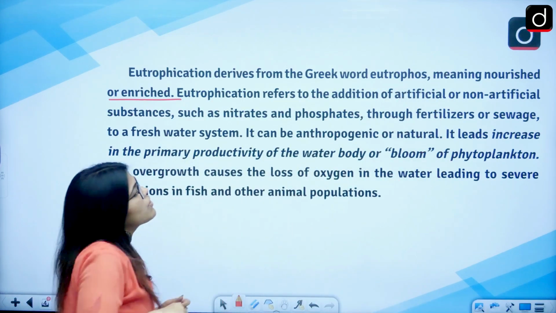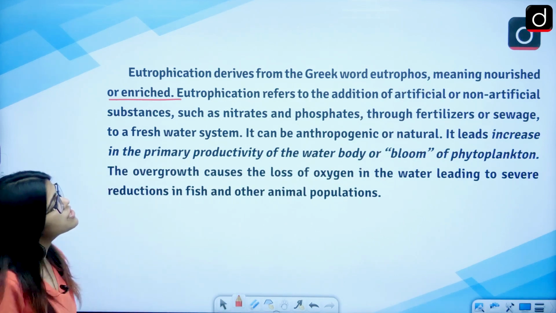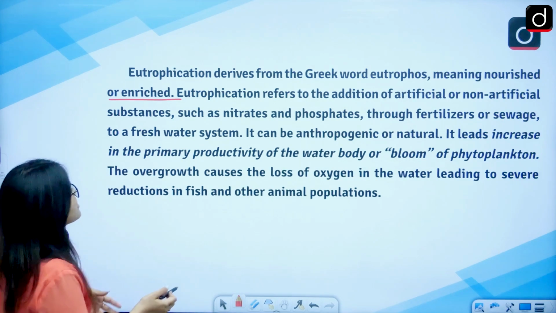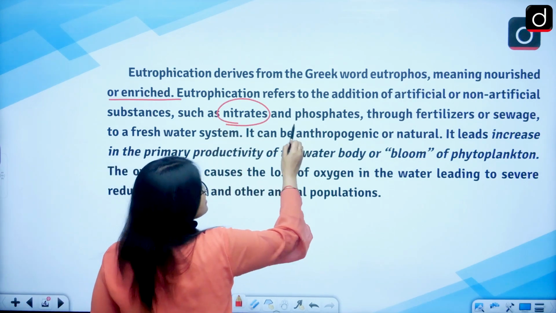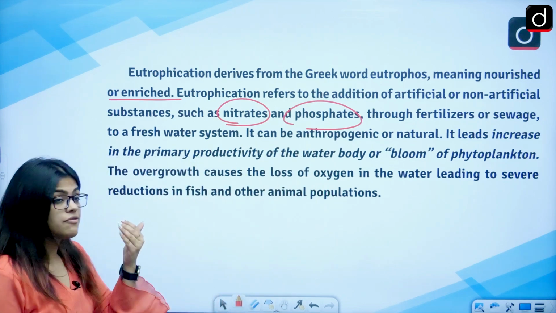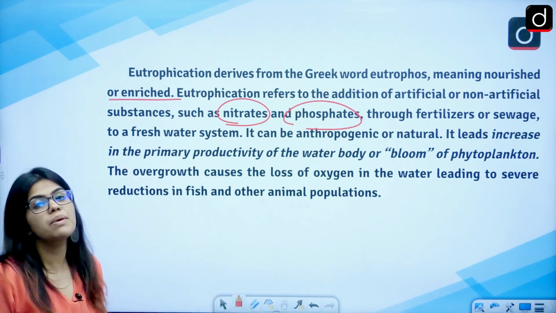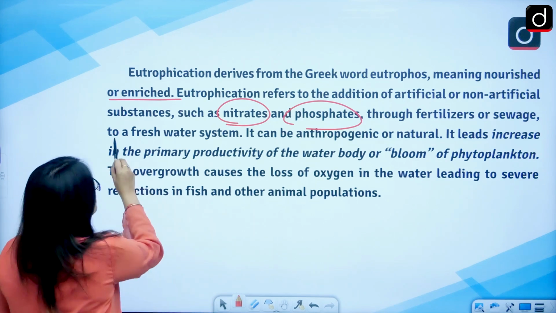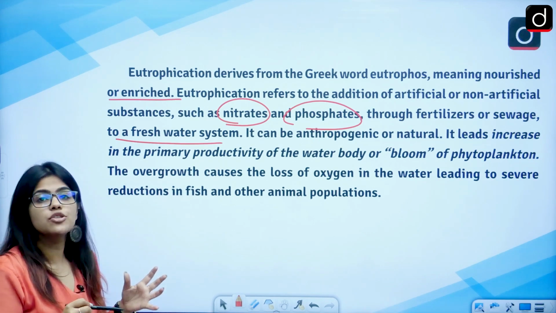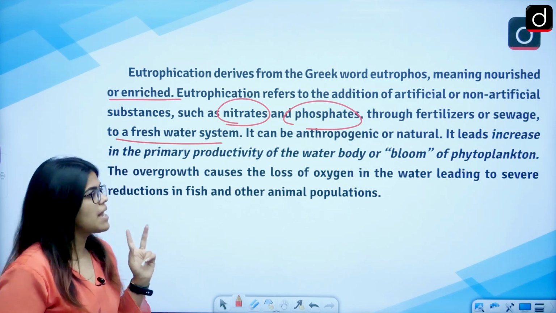So eutrophication refers to the addition of artificial or non-artificial substances such as nitrates or phosphates into the water. It can be added through the excess usage of fertilizers, or through sewage activities, and these activities can turn your fresh water into foul water. It can be anthropogenic or natural.